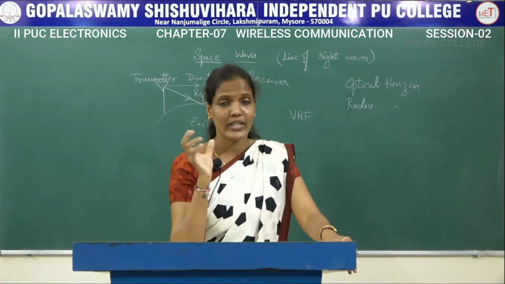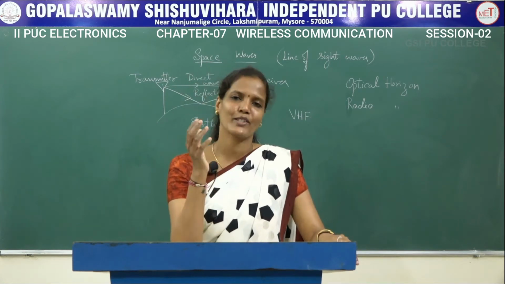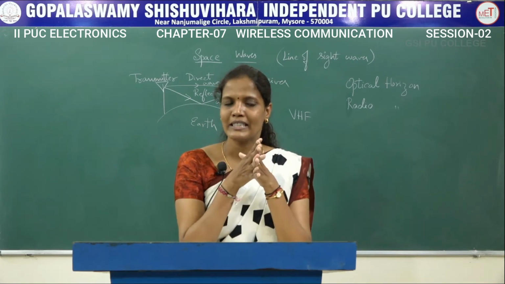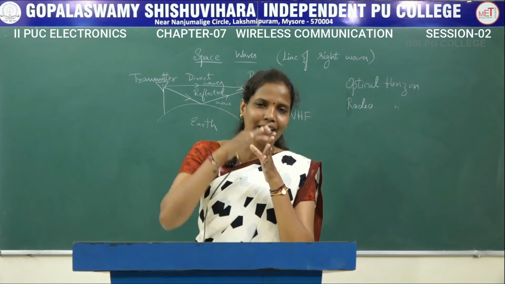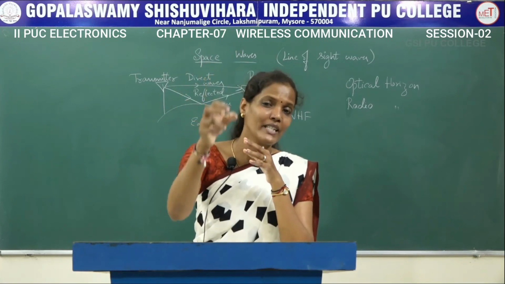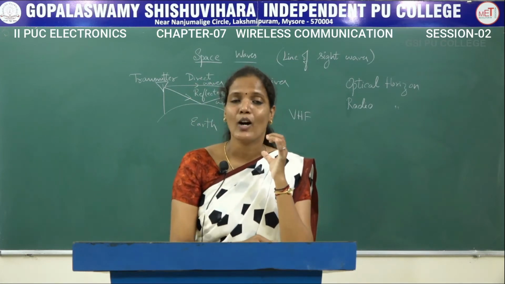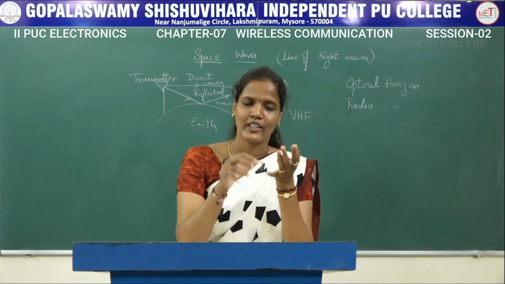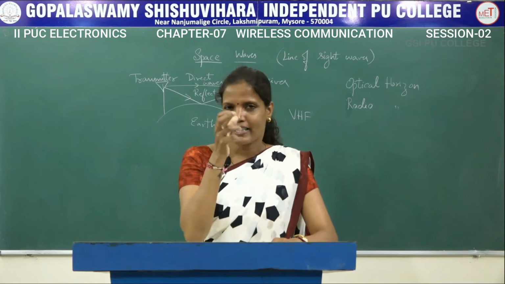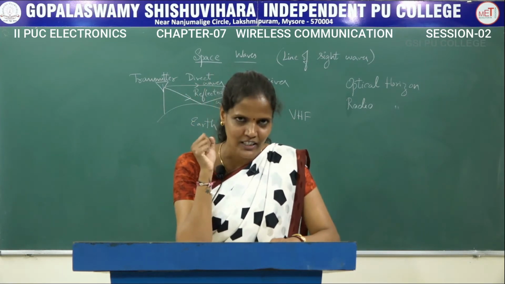So what is this optical horizon? The maximum distance visible to the naked eye on the surface of the earth is called the optical horizon. Due to the curvature of the earth, we feel that at some distance the earth and the sky are meeting at a far distance, and that distance is called the optical horizon. What is this radio horizon? Radio signals can travel beyond that optical horizon. The distance up to which our eyes can see, we call the optical horizon.